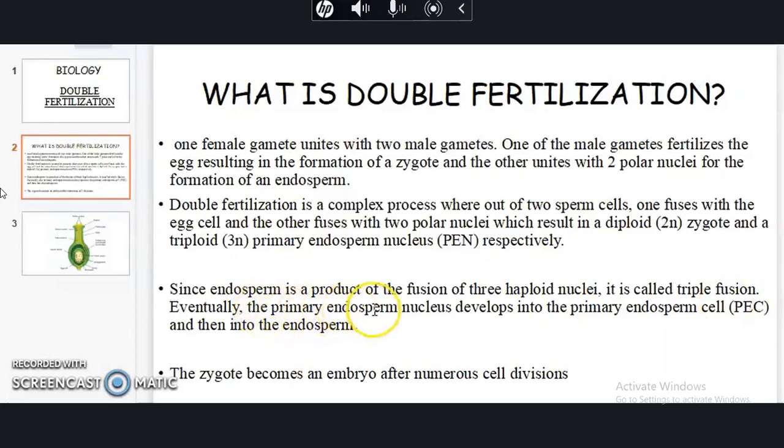Eventually, the primary endosperm nucleus, which has resulted from the triple fusion, develops into a primary endosperm cell, and this primary endosperm cell develops into an endosperm. This endosperm provides the essential needs for the early development of the zygote. Now we're going to learn how the egg cell and the polar nuclei develop.